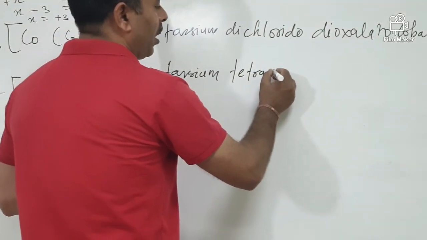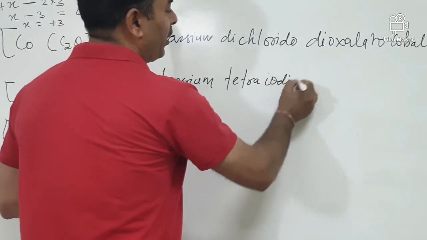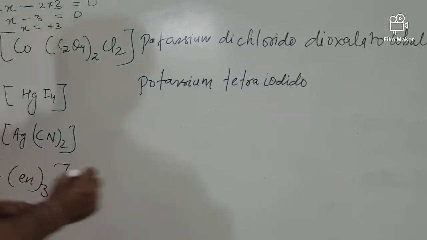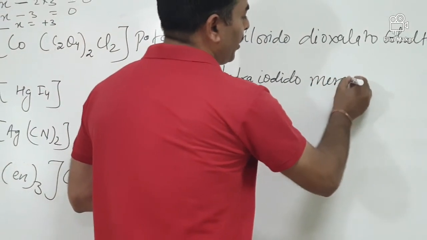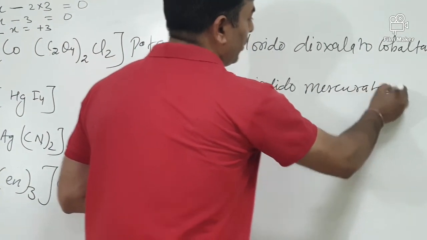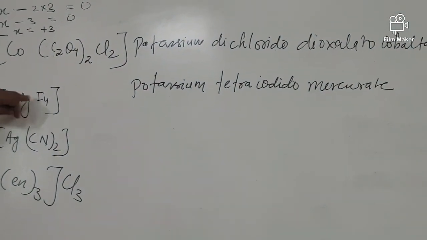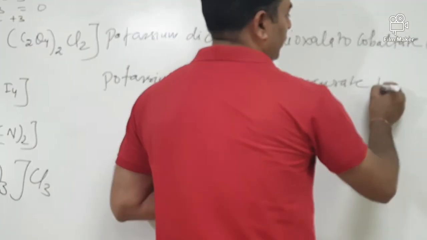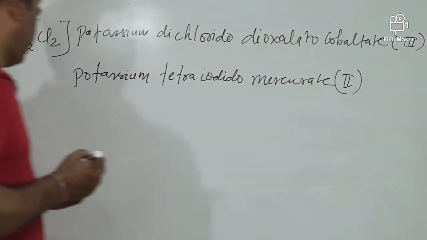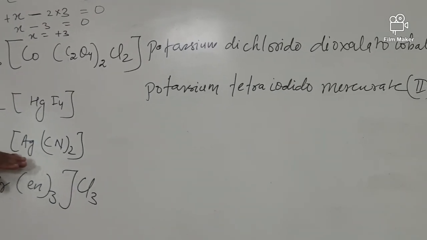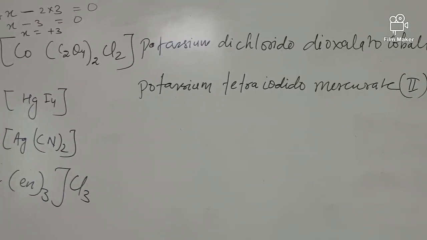Tetraiodidomercurate. How much charge does it have? It has 4 minus, so it contains 2 plus. Second.